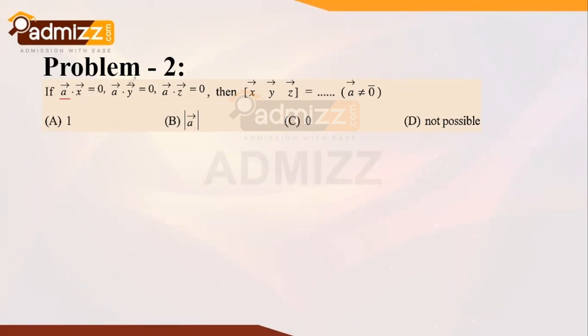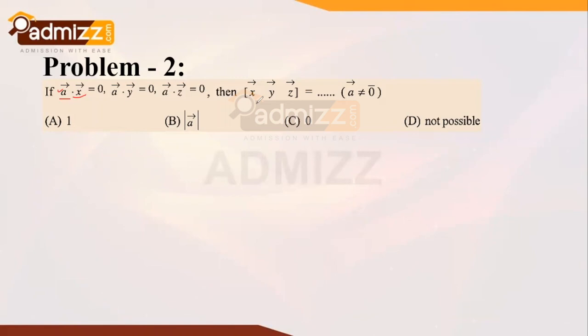Since the dot product is 0, it ultimately signifies that the angle between vector a and vector x is pi by 2. In a similar way, the angle between vector a and vector y is also pi by 2, and between vector a and vector z is also pi by 2. So the given vector is perpendicular to all the three vectors x, y, and z.